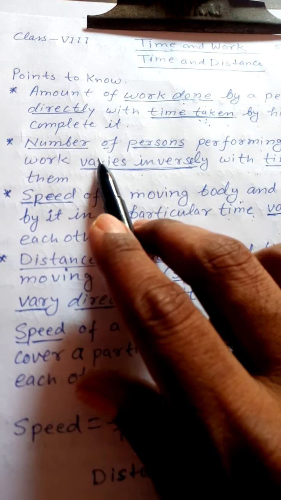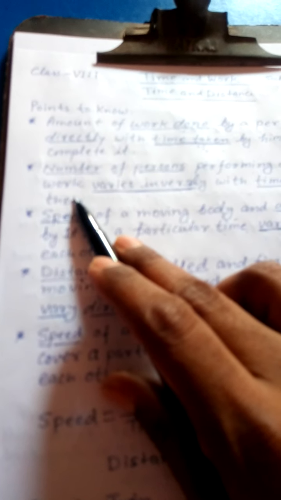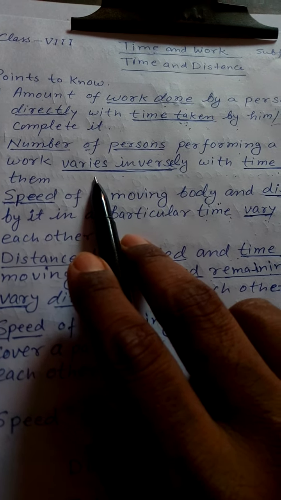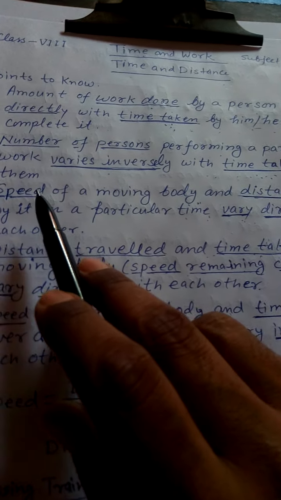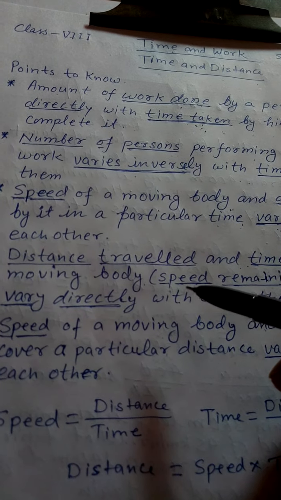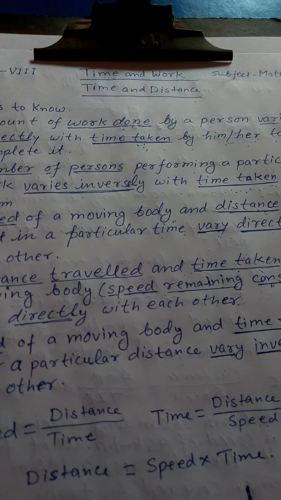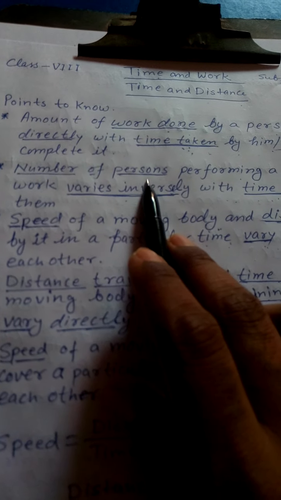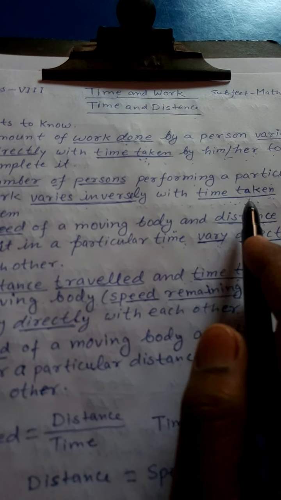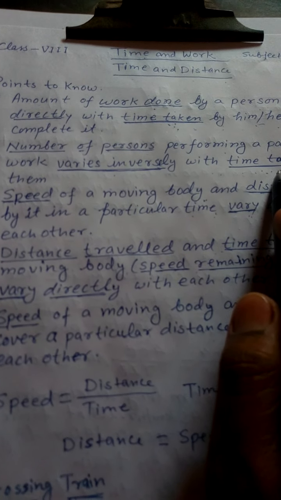The next thing, number of persons performing a particular work varies inversely with time taken by them. It means, if the number of persons is more, then time taken is less, and if the number of persons is less, then time taken is more. We were talking about this thing earlier.